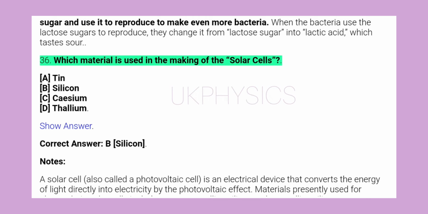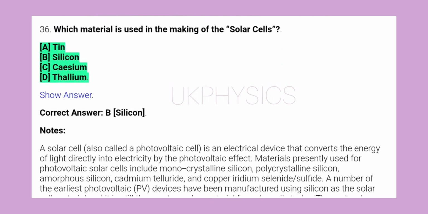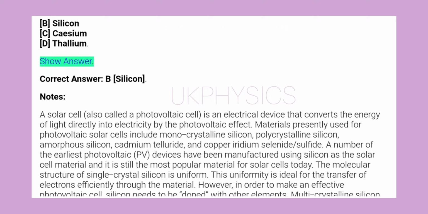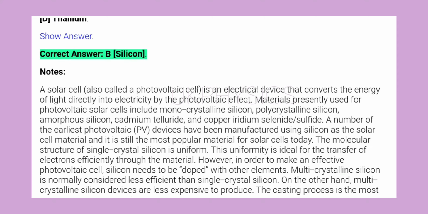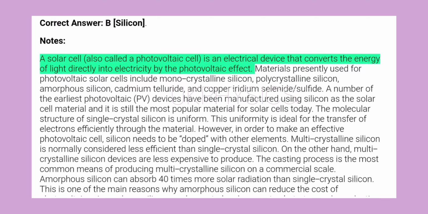36. Which material is used in the making of the solar cells? A. Tin. B. Silicon. C. Cesium. D. Thallium. Show answer. Correct answer B. Silicon. A solar cell, also called a photovoltaic cell, is an electrical device that converts the energy of light directly into electricity by the photovoltaic effect.